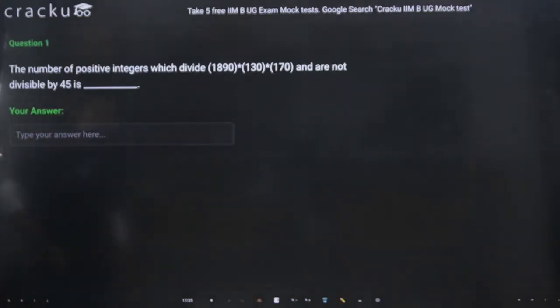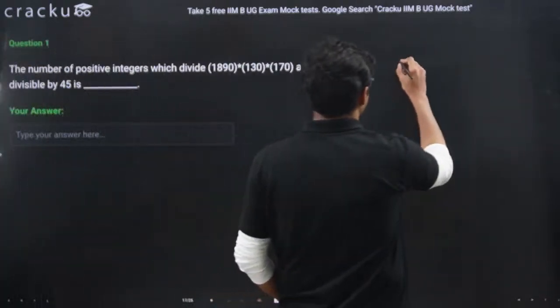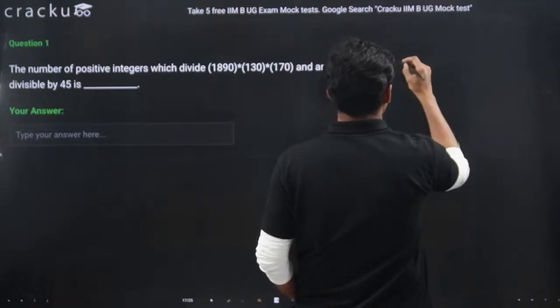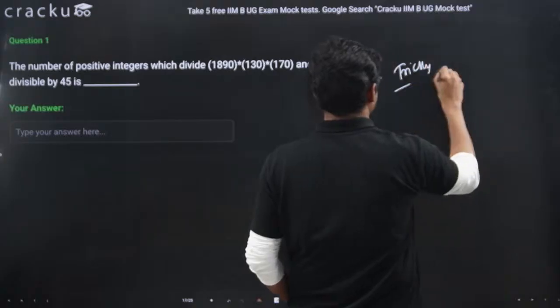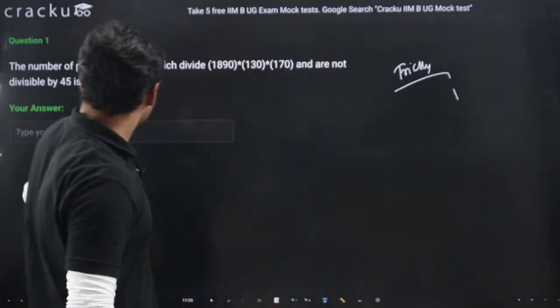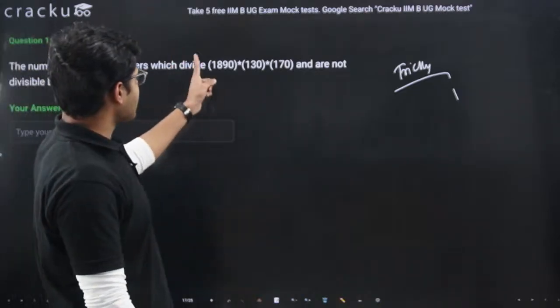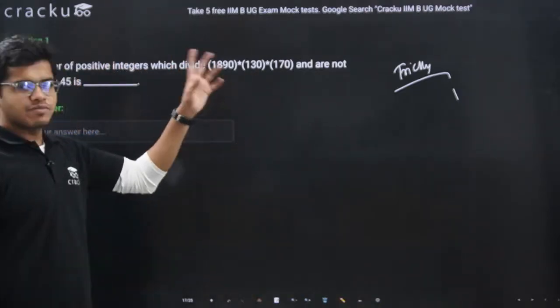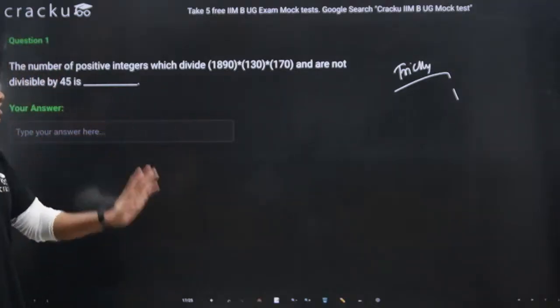Okay. Let's understand. Now this is a tricky question, right? This is not an easy question, I will say. This is tricky. Let's see. Number of positive integers which divides 1890 multiplied by 130 multiplied by 170 and it is not divisible by 45.